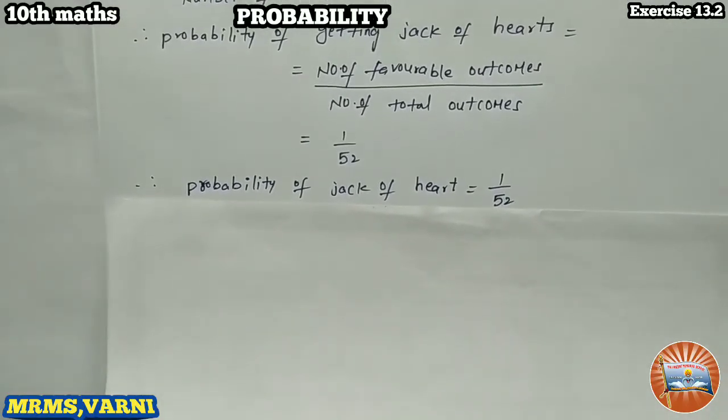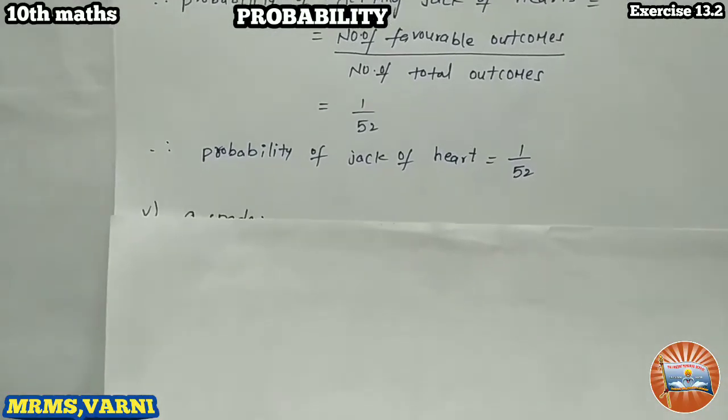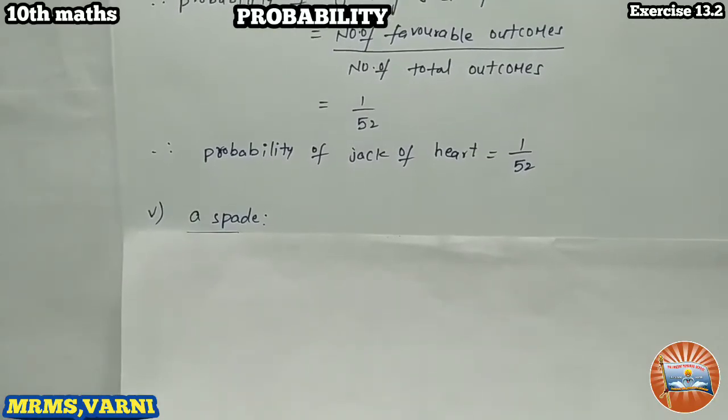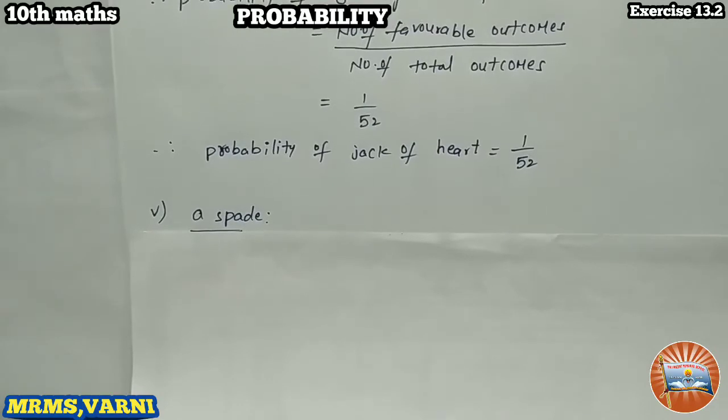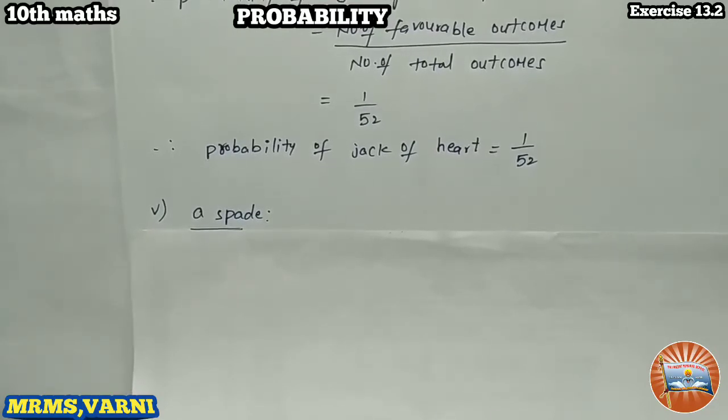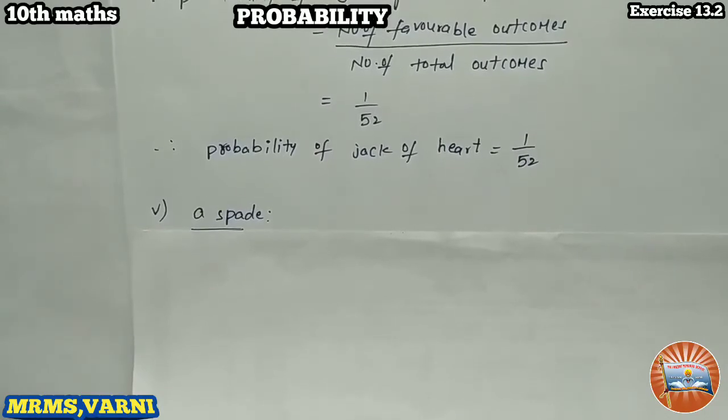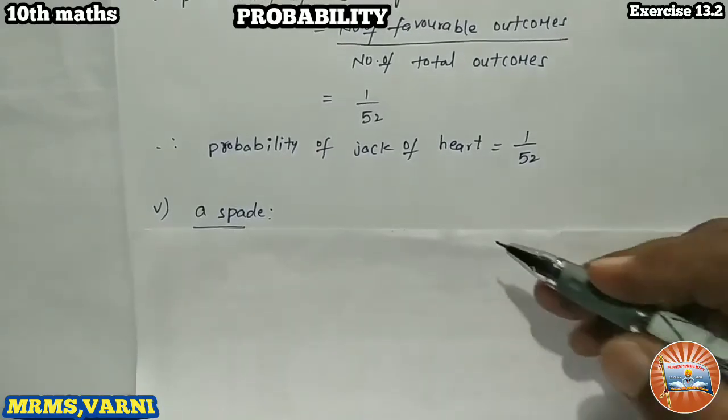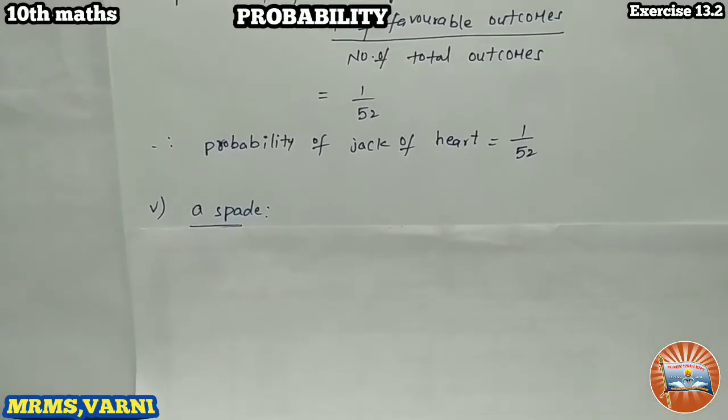Next, coming to fifth, what is the question? A spade, probability of a spade. So how many spades we have? So in 52 cards we have 4 varieties: spades, clubs, hearts, and diamonds, isn't it?